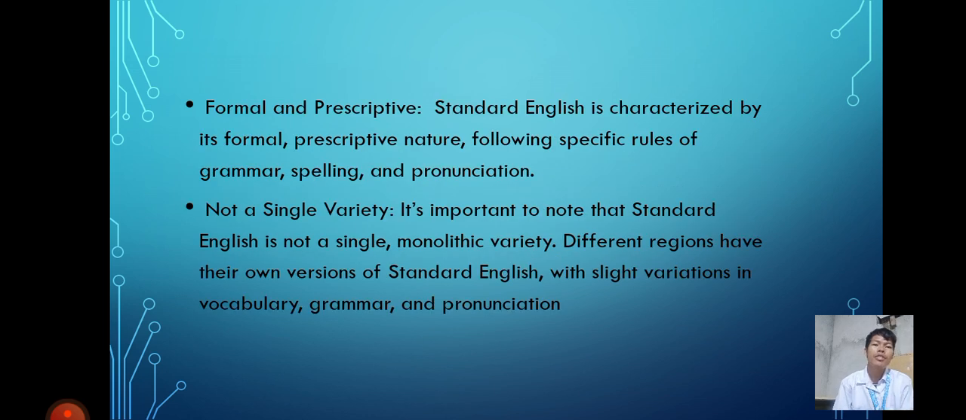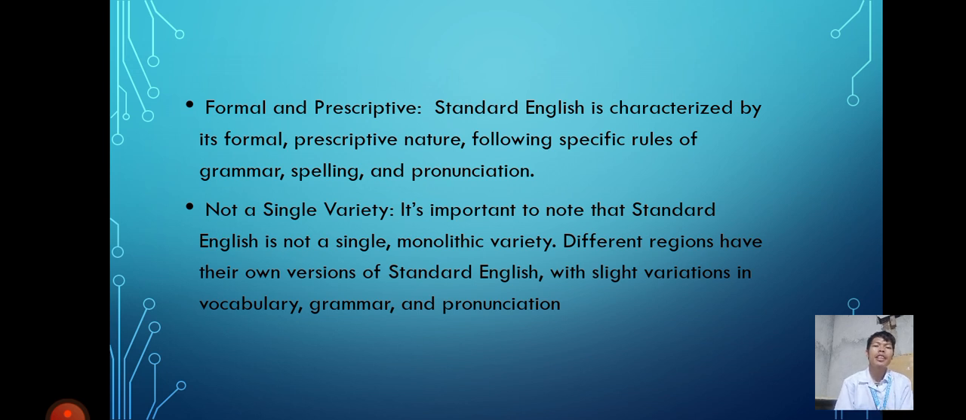Formal and prescriptive. Standard English is characterized by its formal, prescriptive nature, following specific rules of grammar, spelling, and pronunciation. So, of course, Standard English is formal. It includes the rules: the grammar, the spelling, and pronunciation.